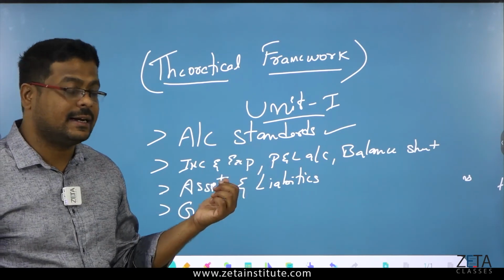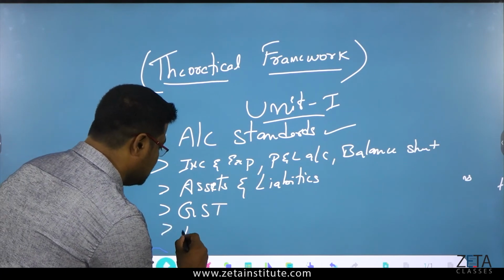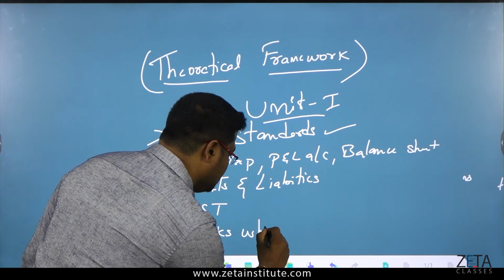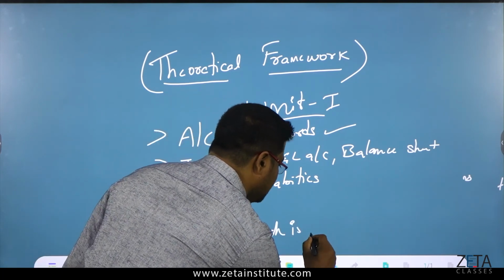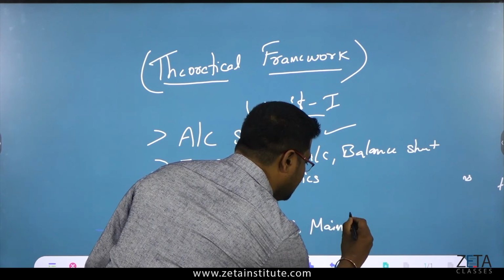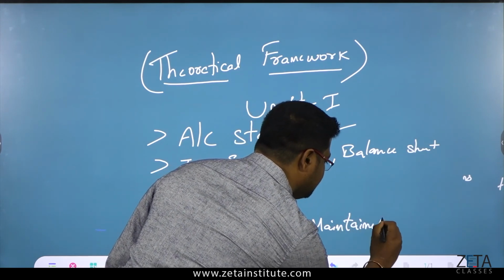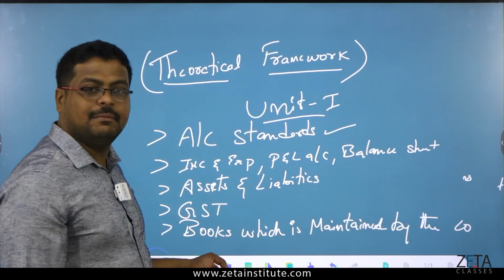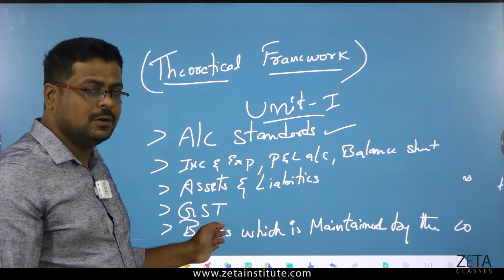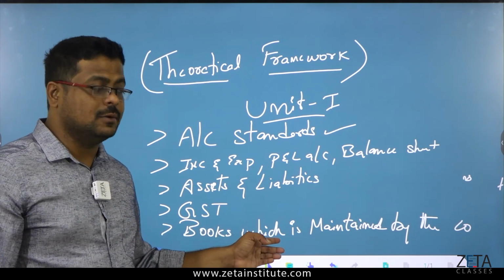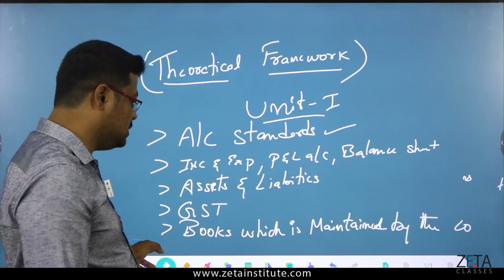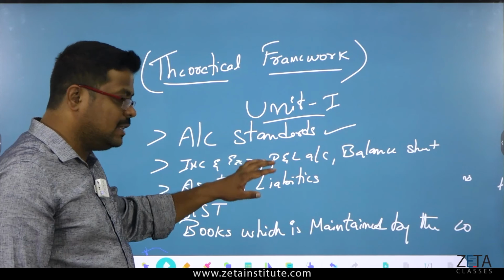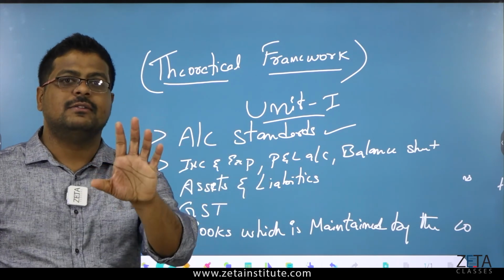It comes under the indirect tax. And last, what you saw was the books, which are maintained by the company. All those books, cash book, sales book, purchase returns book, sales returns book, all these things will come here. Understood all these things? Alright. So these are the theory which you have for your first chapter.